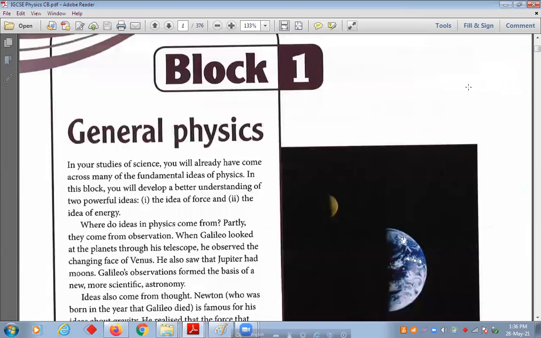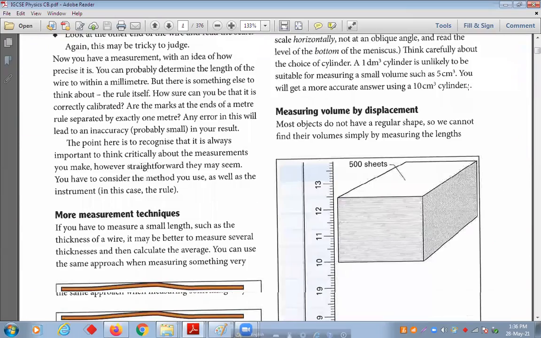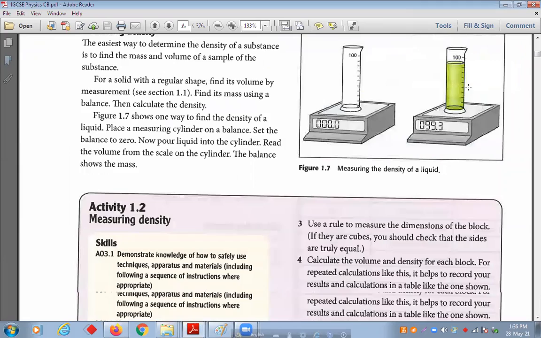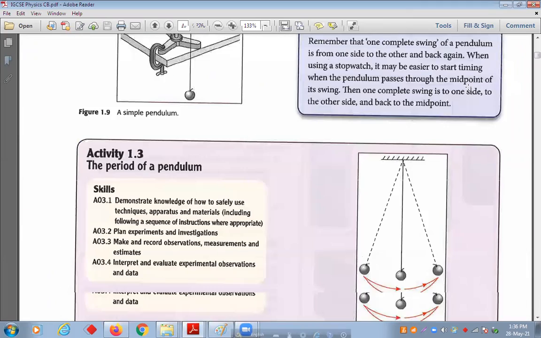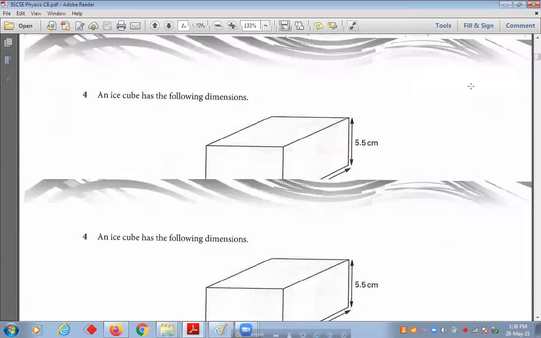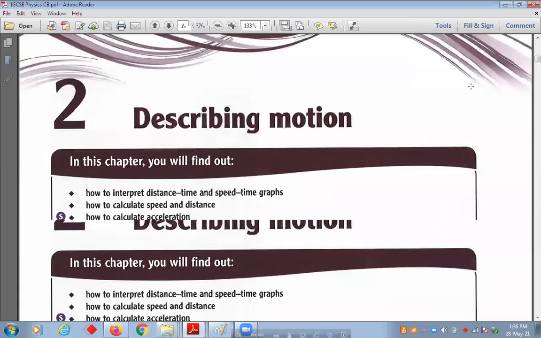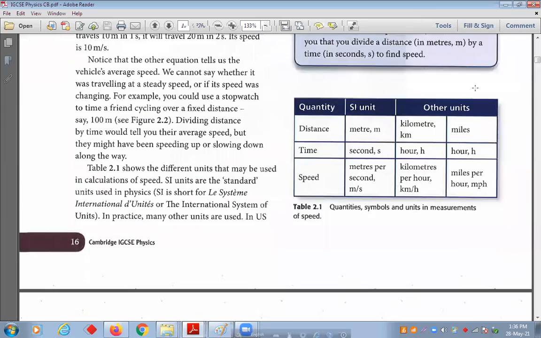How much have you done of this chapter 2? The exercise questions are complete. Yes, sir. End of chapter questions, all completed.